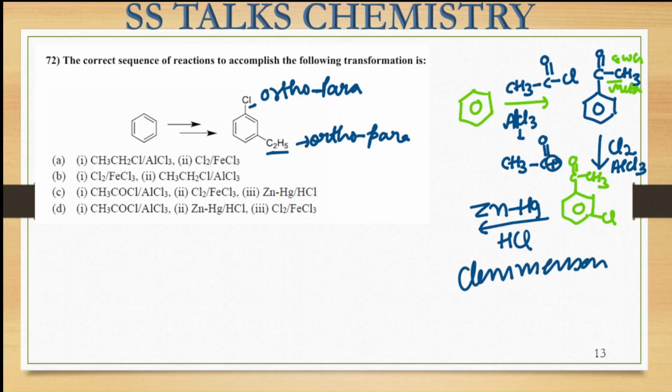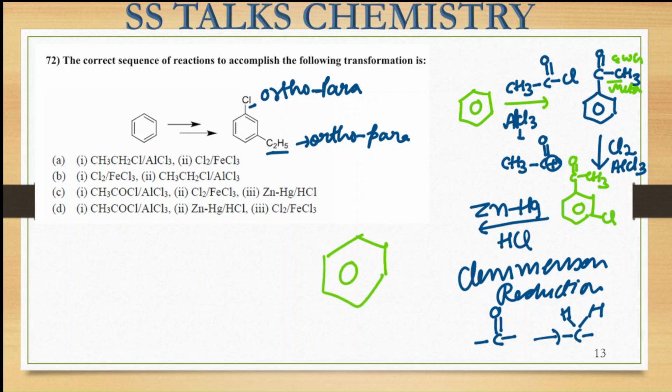Clemmensen reduction. So with the Clemmensen reduction, basically what happens is our carbonyl group that is present here is converted into CH2, with hydrogen on both sides. Okay. So in this particular molecule you will be seeing, when the Clemmensen reduction takes place, you will be getting the chlorine group present, and then we have this CH2 and this CH3 group present. Okay, so this is the procedure you can follow for this particular conversion.